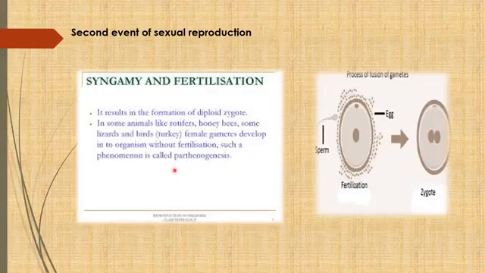Another term we use, similar to parthenogenesis, is parthenocarpy. What is the meaning of this term? Especially we use it for plants. So what is the meaning of parthenocarpy? It is the production of fruit without fertilization of the ovules, so in this case the resulting fruit is a seedless fruit. So that we call parthenocarpy. This is one of the important phenomena that take place in some organisms that don't go by this simple fertilization.